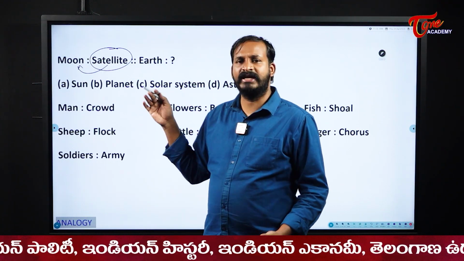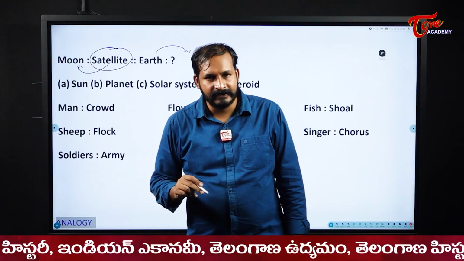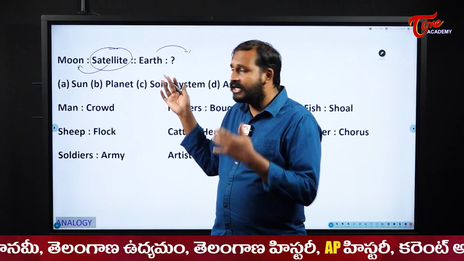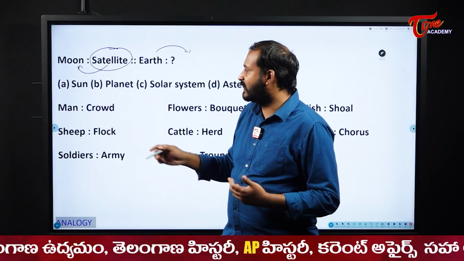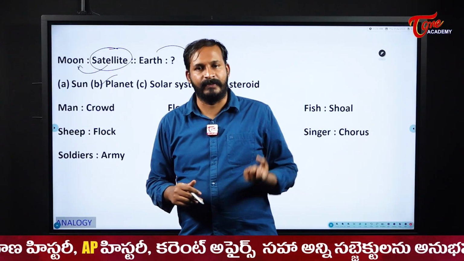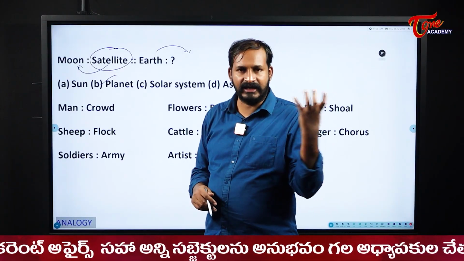Now, the moon is a satellite. When it comes to Earth, Earth is a planet, right? There are some planets in this universe, and Earth is one of them. So in any context, what will be our answer here? Planet. From a group, one single item we are taking out.